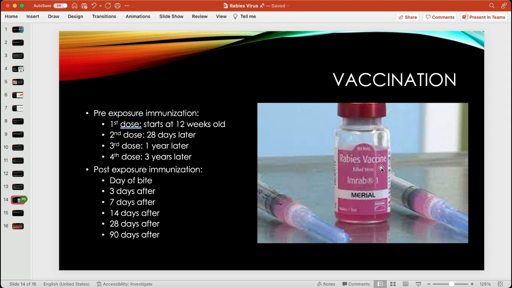A year after that, their third, and 3 years after that, their fourth and final dose. Now, if you do contract the disease, then you have to get a lot more shots, and you'll have to get an immunization the day of the bite, 3 days after, 7 days, 14 days, 28 days, and 90 days after, to prevent any further onset of this virus in your body.